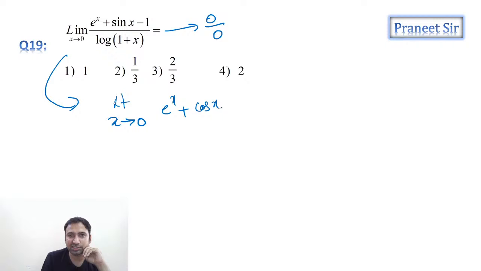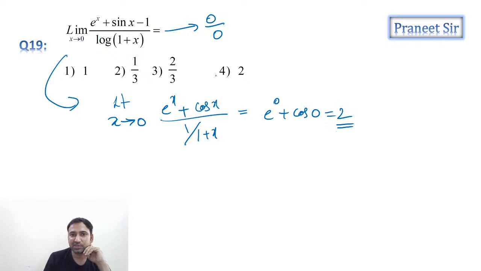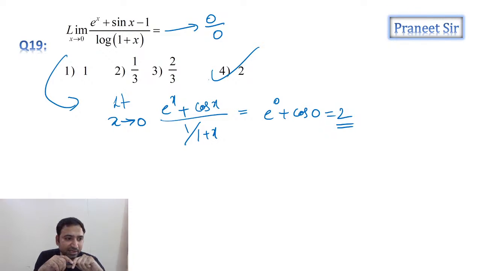Sin x differentiation is cos x. And log 1 plus x differentiation is 1 by 1 plus x. Now substitute the limit: e power 0 plus cos 0. Isn't it 2? So 2 is the answer. Very easy. So the fourth option, guys. Got it now?